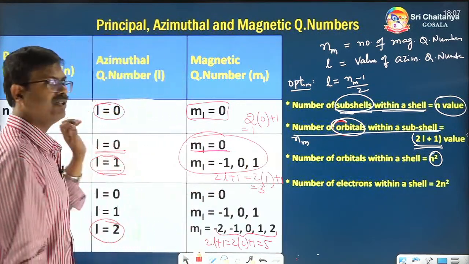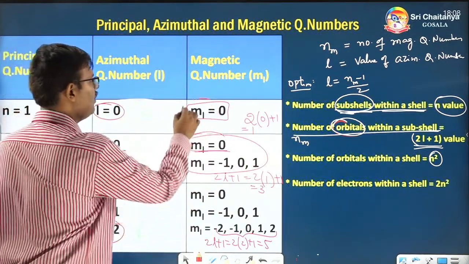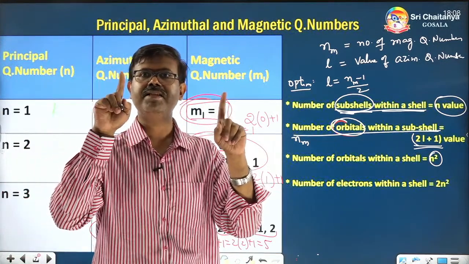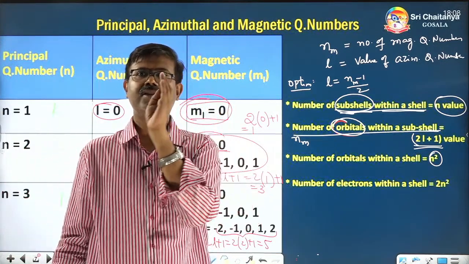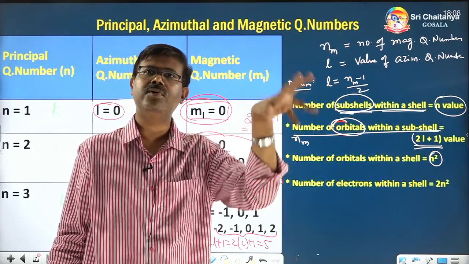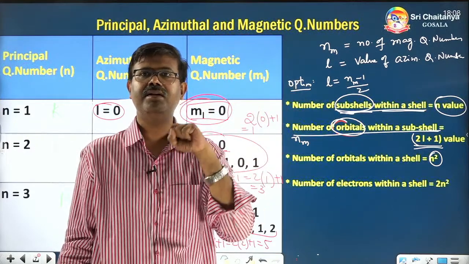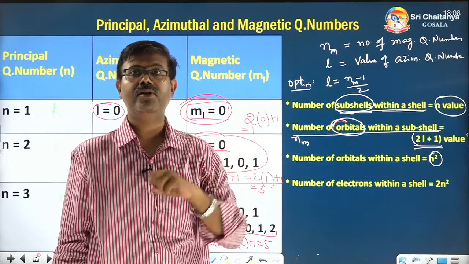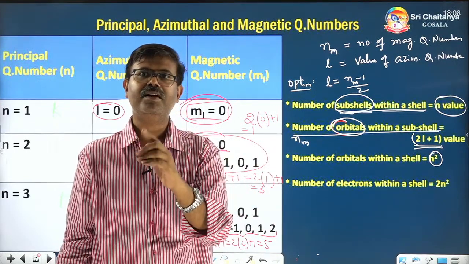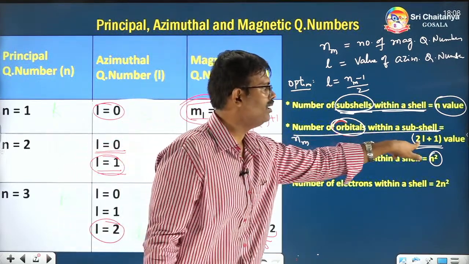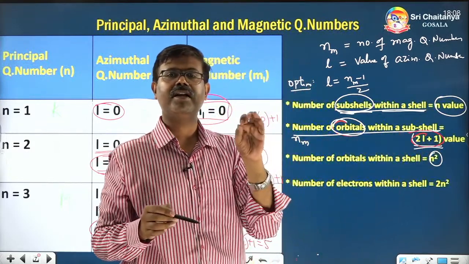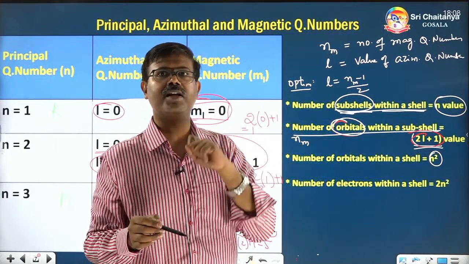So come to the first shell. First shell has how many orbitals? Only one orbital. So 1 square is 1. So if you know the shell number, just square it. You will get the total number of orbitals present in that particular shell. If you know the subshell number, how do you get the number of orbitals present in that subshell? That is 2 into L plus 1. That is the formula for the number of orbitals within a subshell.